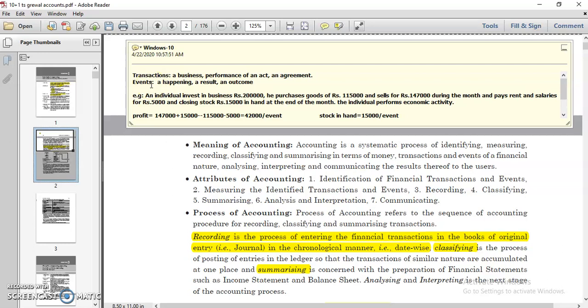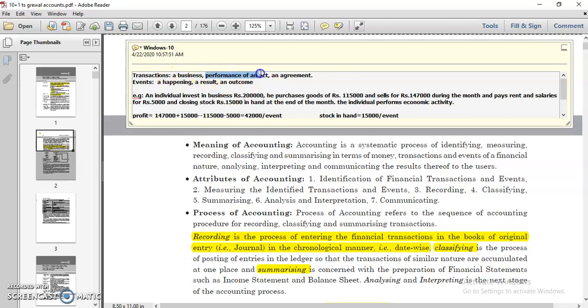A transaction is anything which we start with buying and selling, giving and taking, meaning two kinds of things occur in transactions. A transaction is called a business. Once we start any kind of business, we are going to purchase, we are going to sell, we invest money into the business. So there must be two parties. Once they interact, once they buy and sell, give and take, it becomes a transaction. So you can say a transaction is called a business.